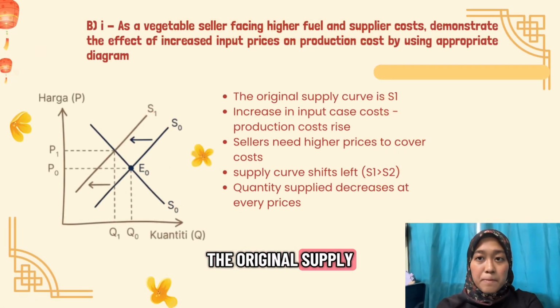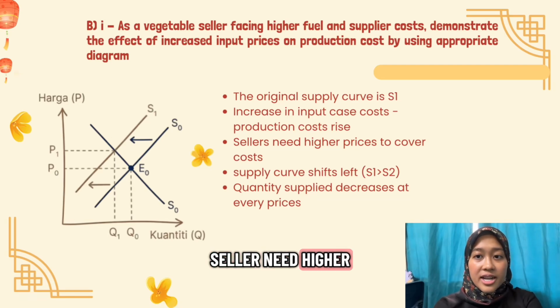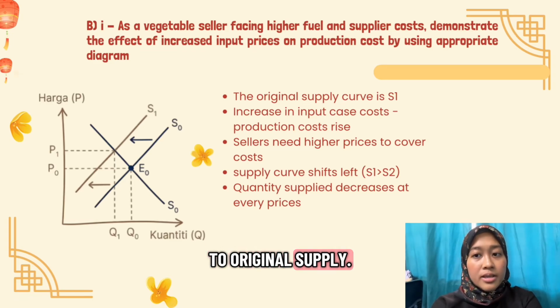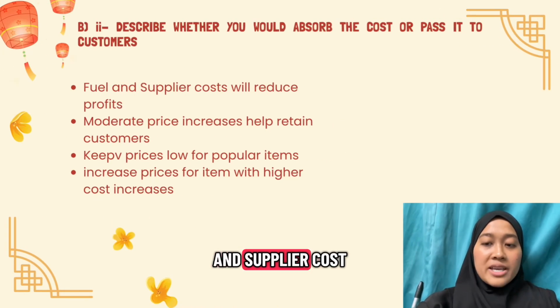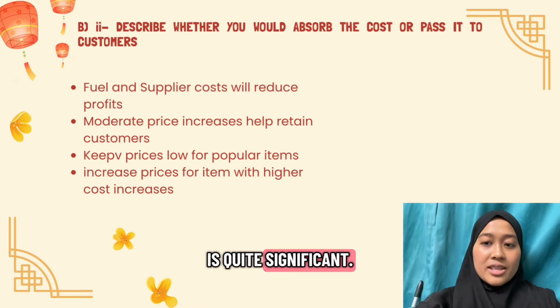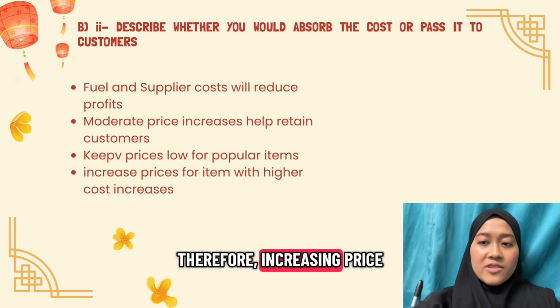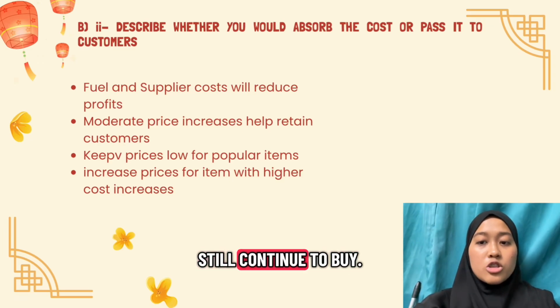The original supply curve shifts to the new supply. When input costs increase, production costs also rise. Because of this, sellers need a higher price to cover their costs. As a result, the supply decreases and the supply curve shifts to the left from original supply to new supply. At every price level, the quantity supplied becomes lower. The rise in fuel and supplier costs is quite significant. If sellers absorb all these costs, their profit will decrease. Therefore, increasing price is likely a better option, so customers will still continue to buy.